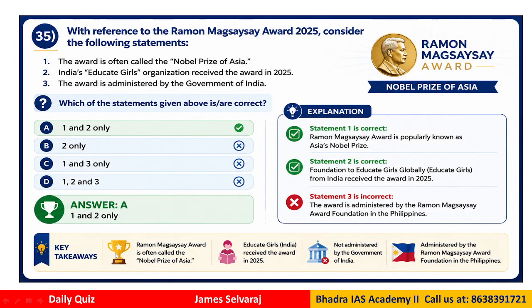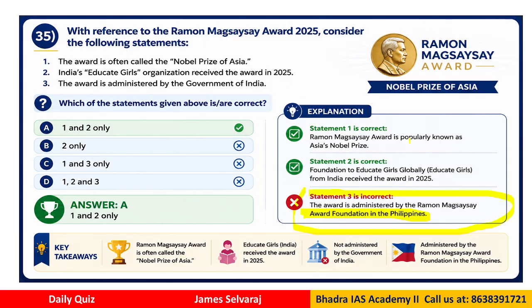If you look at the details here, what is the correct answer? The correct answer is only 1 and 2. That is, the answer is A. Why? Statement 3 is not correct, because this award is given by the Magsaysay Foundation in the Philippines. It is not by the Government of India, right?